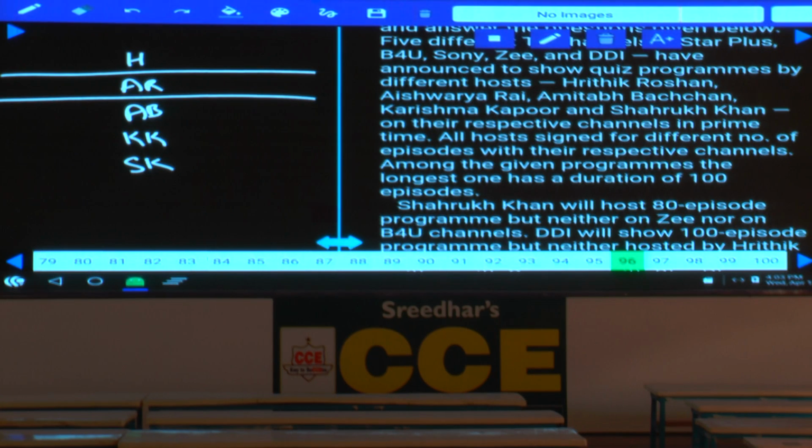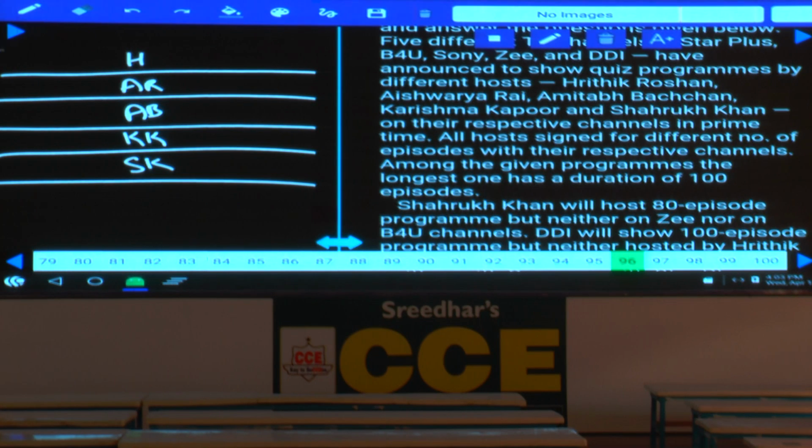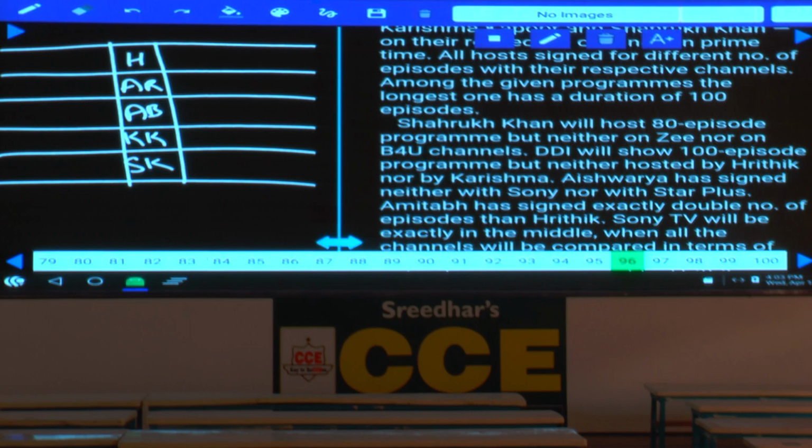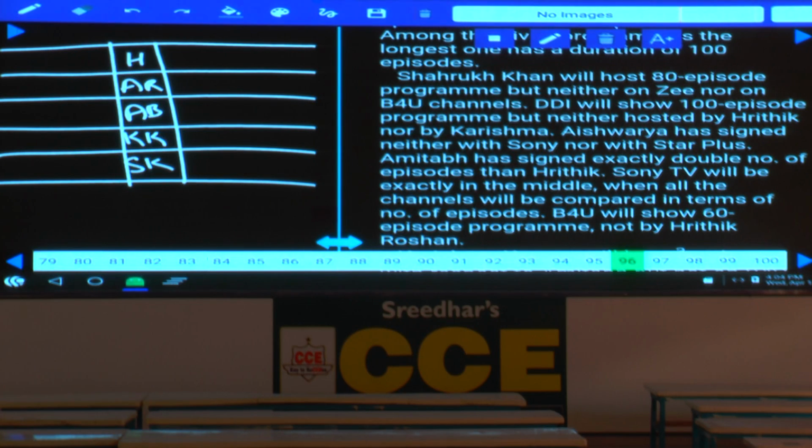As 5 persons are there, these 5 persons are hosting different shows in different channels. The number of episodes is also clearly given, isn't it? Then what is the information here? Among the given programs, the longest one has a duration of 100 episodes. Hence nothing is more than this 100. Longest is 100 episodes. And this Shah Rukh Khan has 80 episodes.